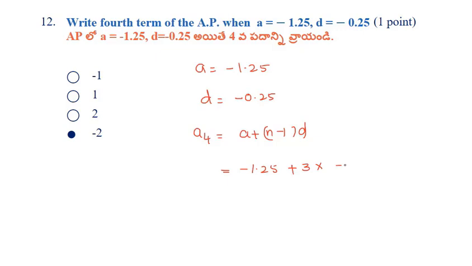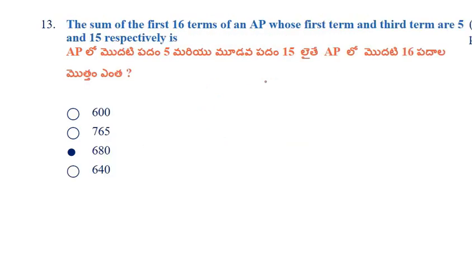So minus 1.25 plus 3 into minus 0.25. 3 into minus 0.25 is minus 0.75. So minus 1.25 minus 0.75 is minus 2.00. So that equals minus 2. Minus 2 is the correct answer. Next.